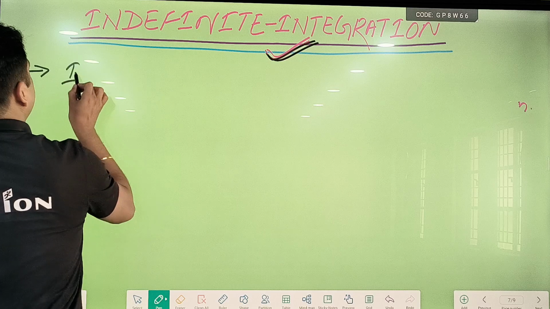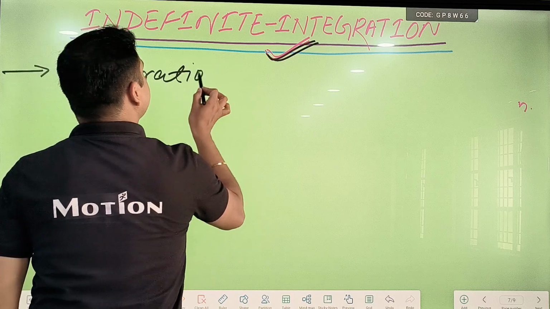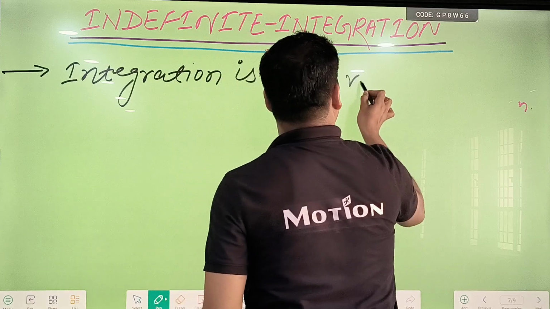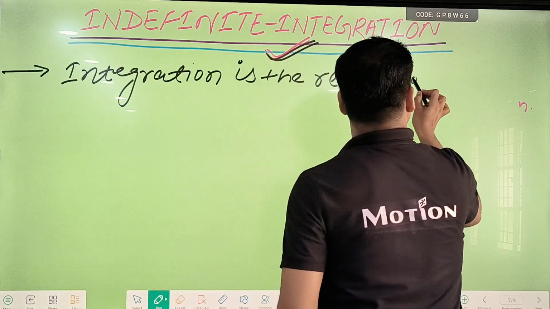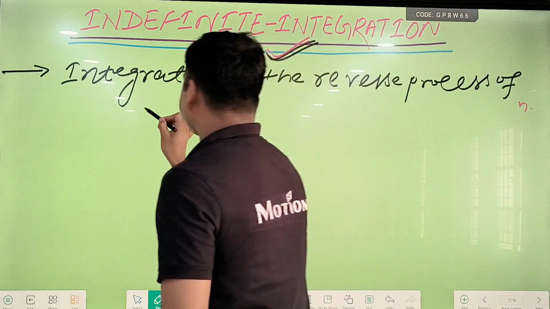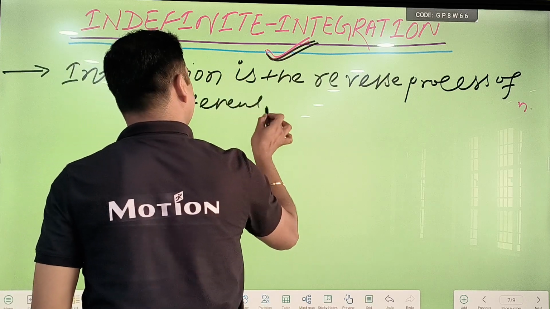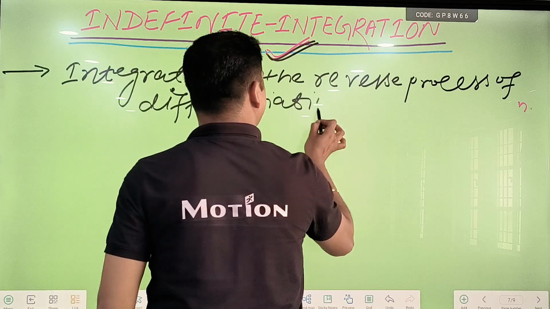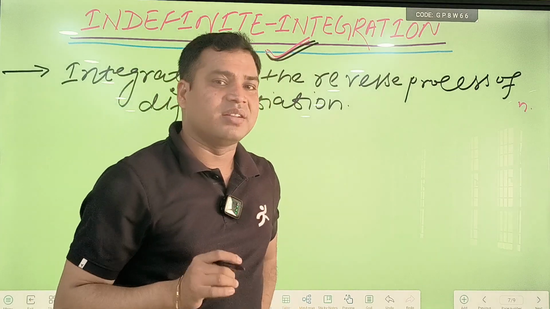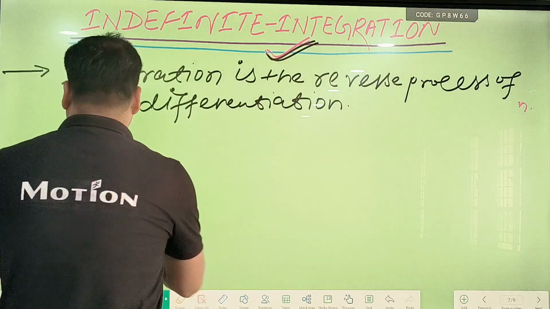Integration is the reverse process of differentiation. This is the basic definition of integration. Integration is the reverse process of differentiation. I will explain later why we call it like this.